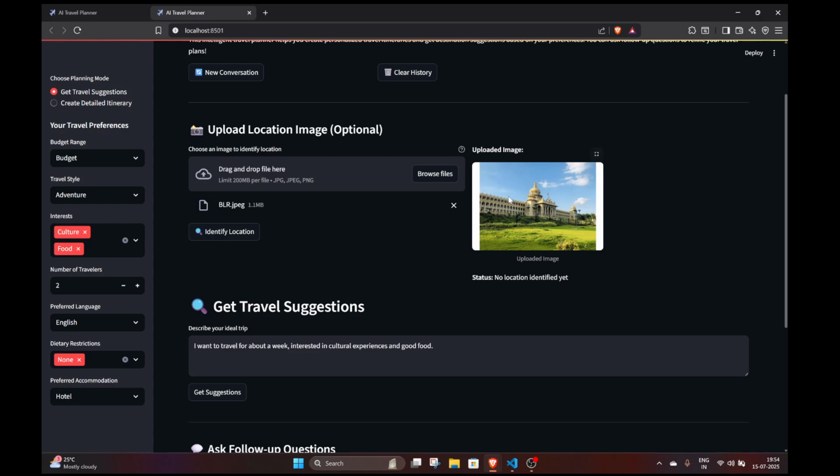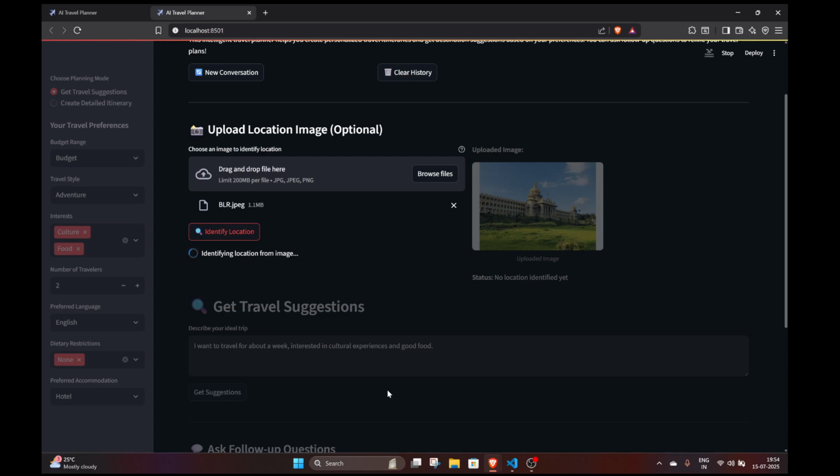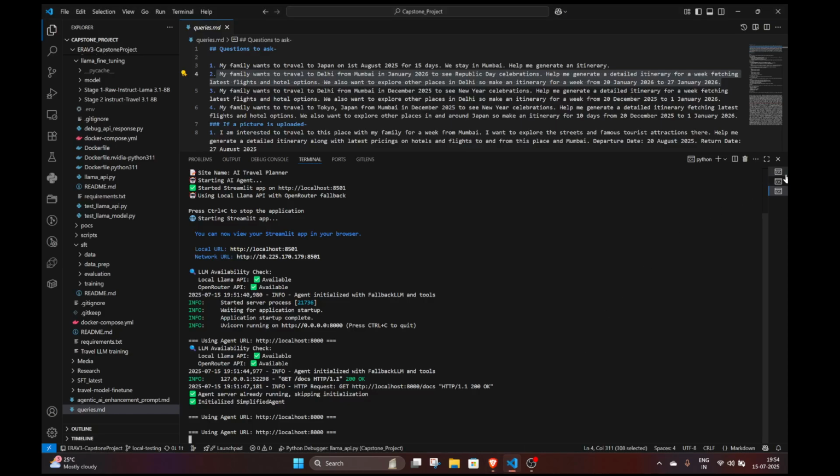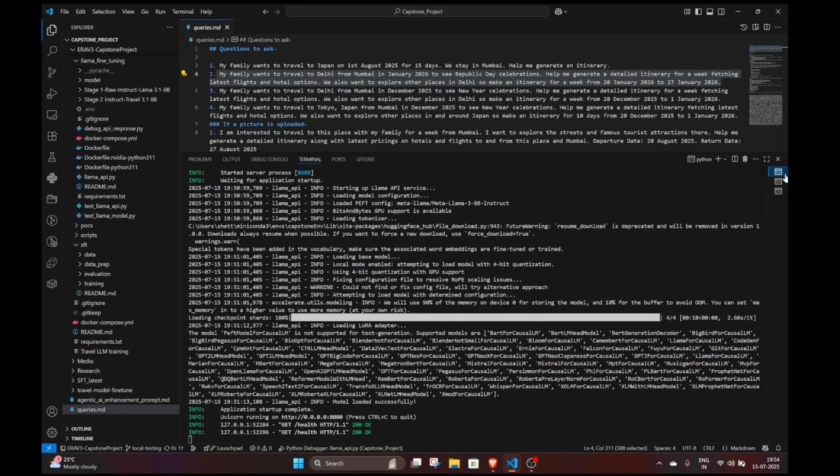So I have uploaded the image here. Now I can click identify location. Now while this is happening, let me also show you how the backend is working. So we have 3 APIs here. We actually have 2 major APIs, and there is the one which is the agentic system itself.